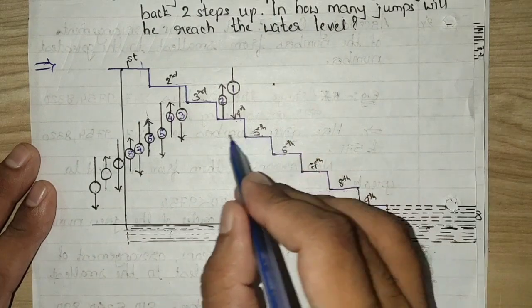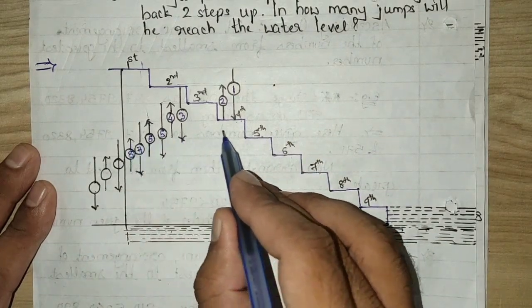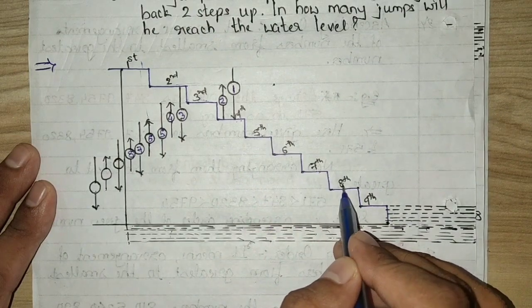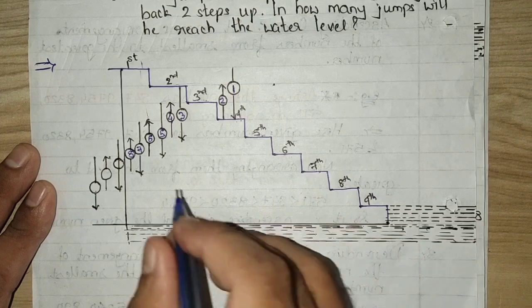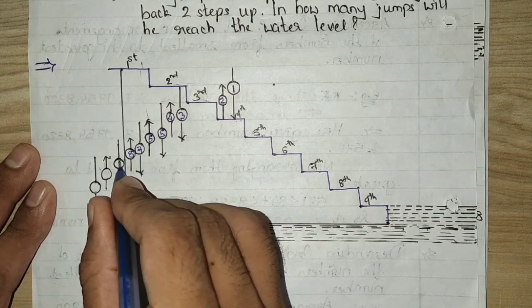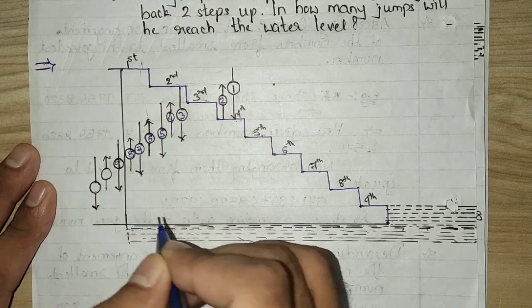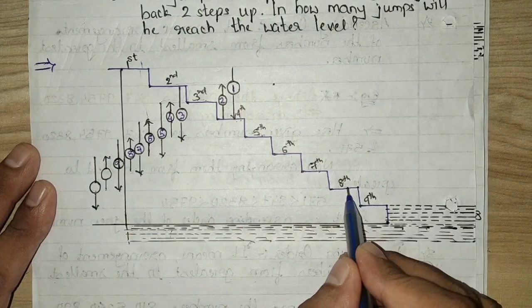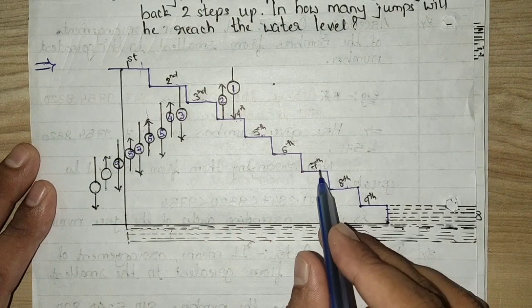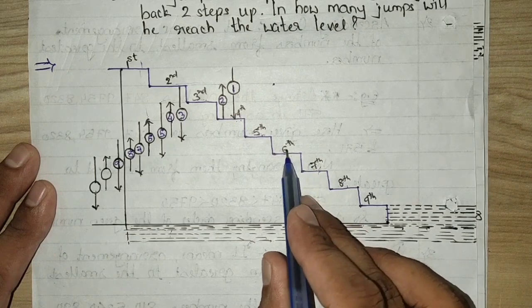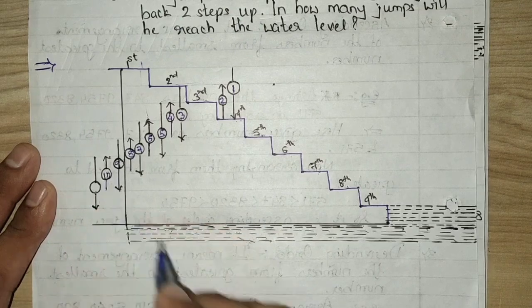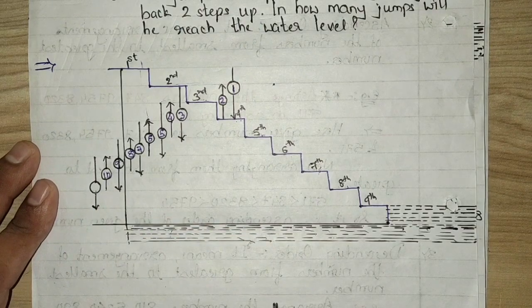Now from the fifth step again he jumps 3 steps down, 1, 2 and 3, and reaches the eighth step, but till now he has taken 9 jumps in all. Now he is on the 8th step, but again he jumps back 2 steps up, 1 and 2, so he reached the 6th step, that is on the 10th jump he is on the 6th step.